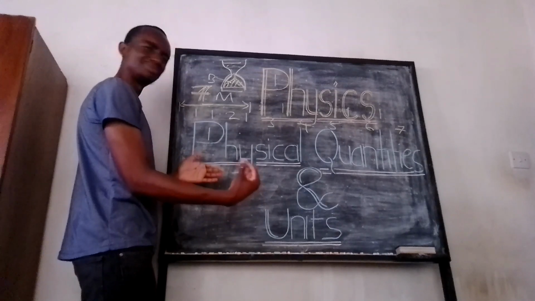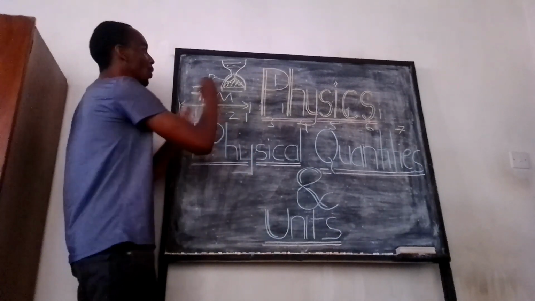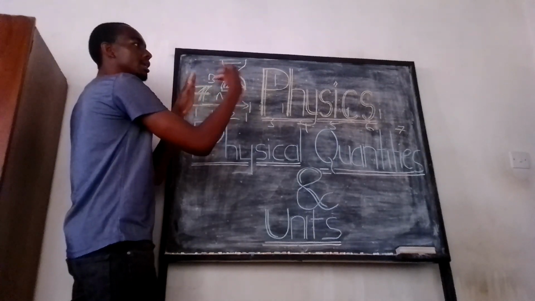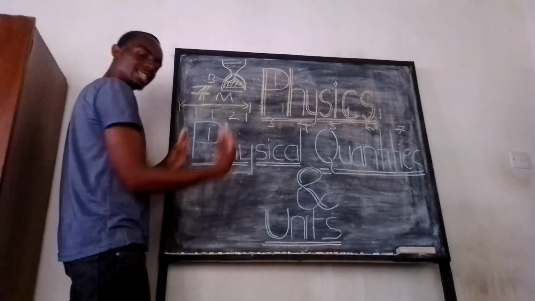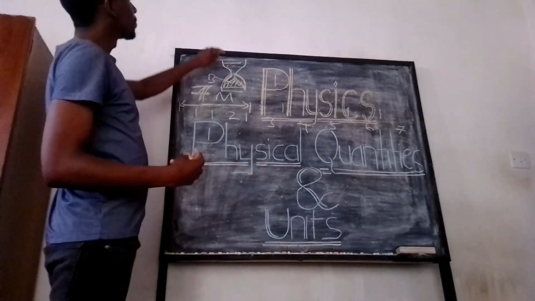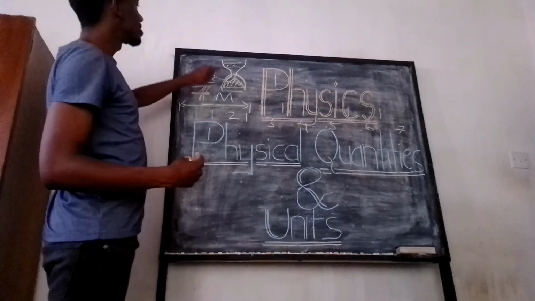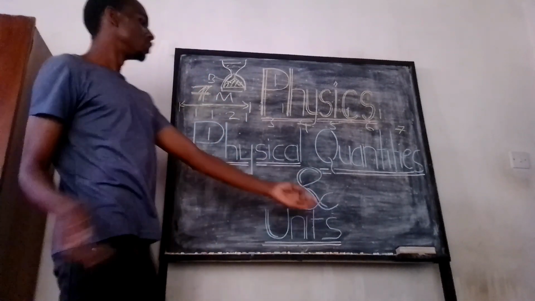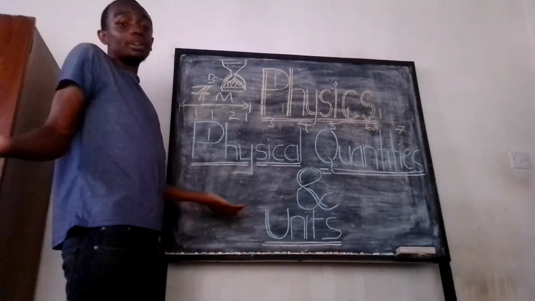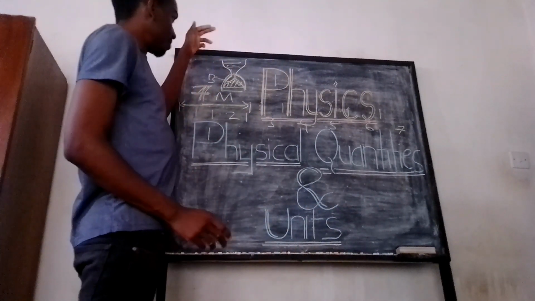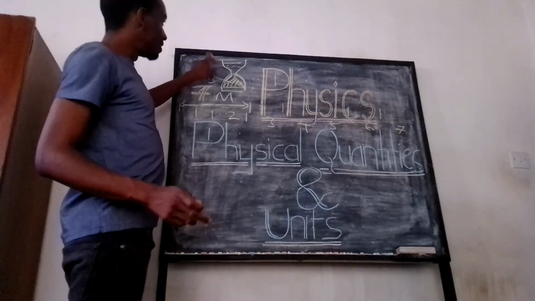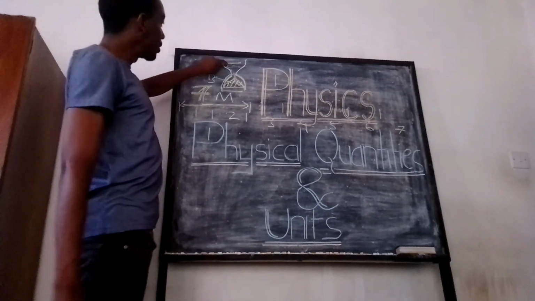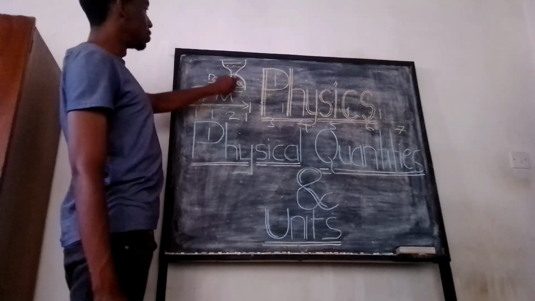Does that sound intuitive? I hope it does. Why am I saying this hourglass filled with sand can now be used as the unit of time? It's because we know that it takes a certain amount of time. We do not know how much, but we know that that time is equivalent to a day. Just like we didn't know the length of the duster, we just called it a meter without measuring it. We can do the same here. We just know that the amount of sand in here takes a day to get emptied from one space of this vessel into another.